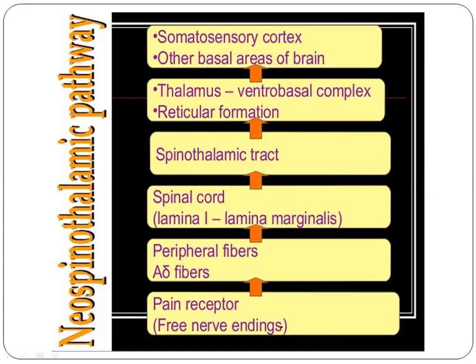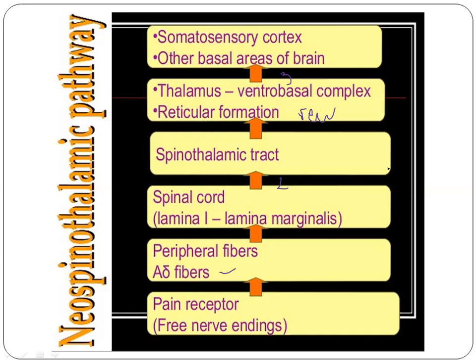So the pain stimuli coming from the pain receptors are carried through the A delta fibers, and terminate in the lamina marginalis in the dorsal root of the spinal cord. From here, the second order neuron arises, crosses, and projects into the neospinothalamic tract. A few fibers terminate in the reticular formation, and most of them terminate in the ventrobasal complex and posterior nuclear group of the thalamus. From here, the third order neuron arises, which projects to the somatosensory cortex and other basal areas of the brain. So make sure that you are clear with the fast pain pathway.